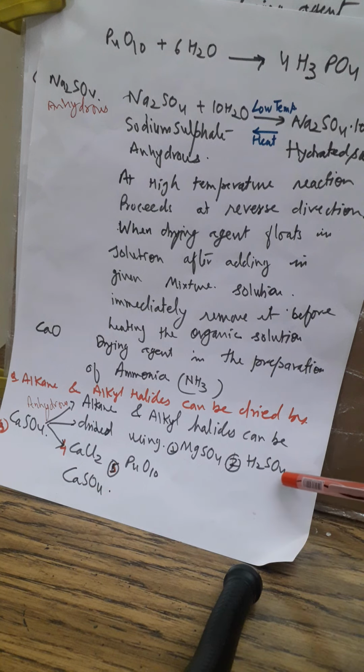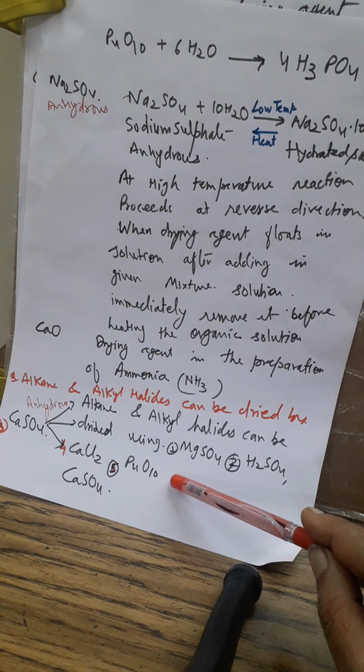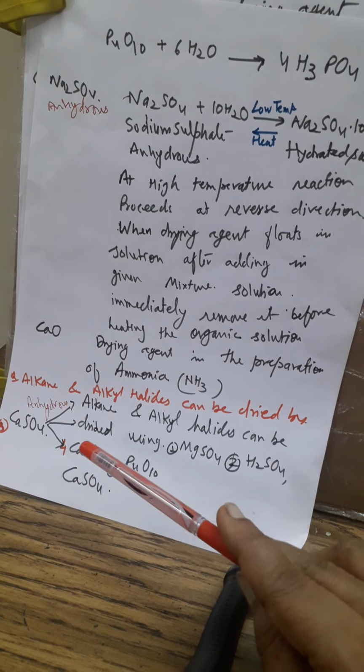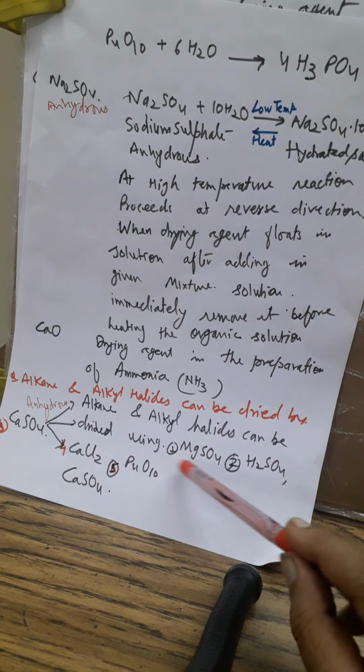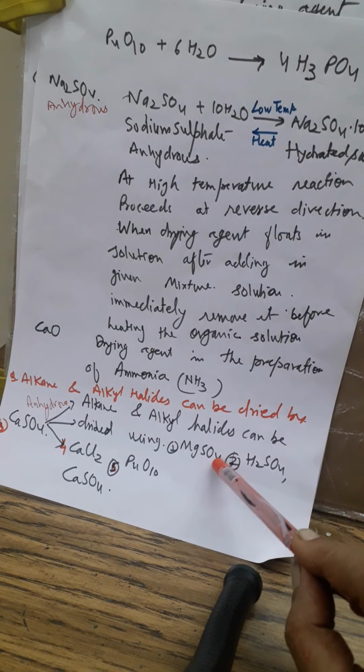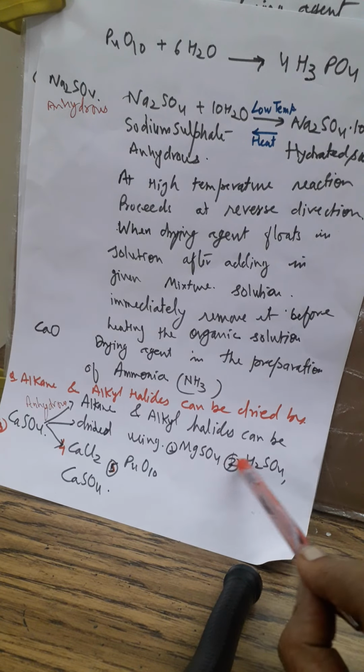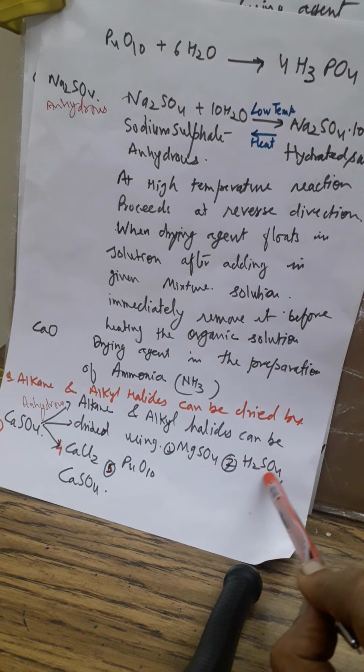What does it mean? H2SO4 is an acidic drying agent, P4O10 is an acidic drying agent, CaSO4 and CaCl2 are neutral, and MgSO4 is also neutral. So H2SO4 and P4O10 are acidic drying reagents.